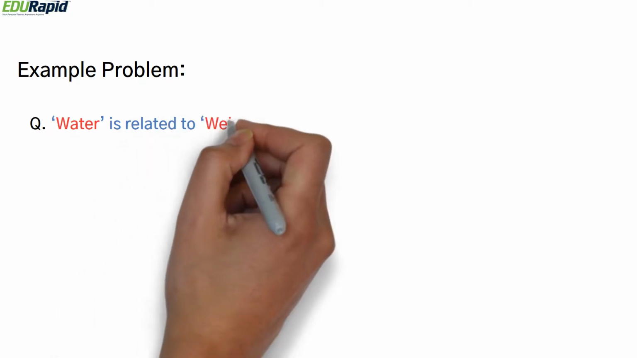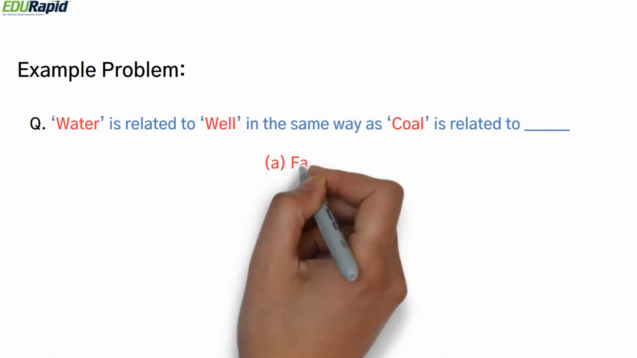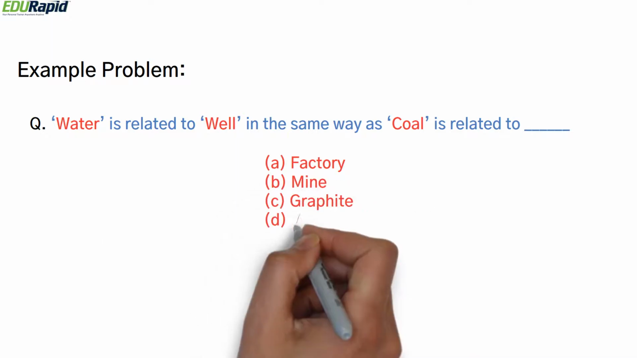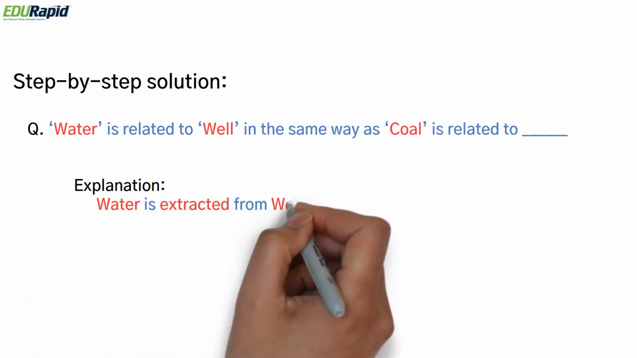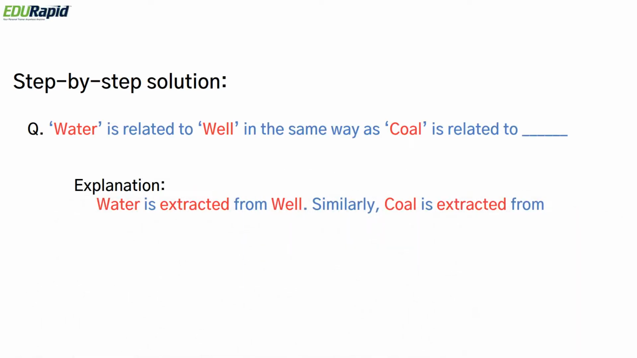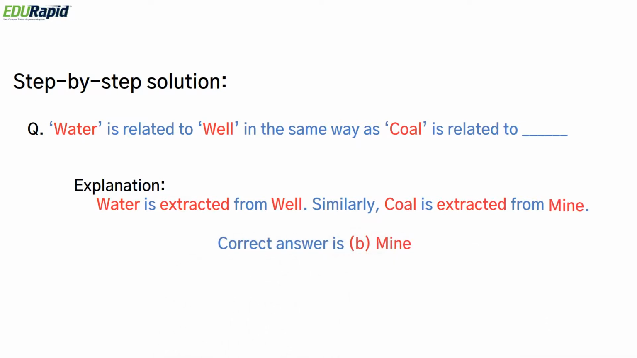So now let's look at some examples. Water is related to well in the same way coal is related to. The given options are factory, mine, graphite, village and fuel. Now let's look at the solution. Water is extracted from a well. Similarly, coal is extracted from a mine. So the correct answer is option B, mine.